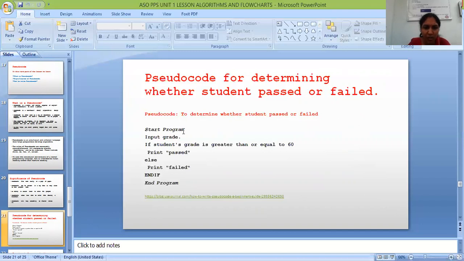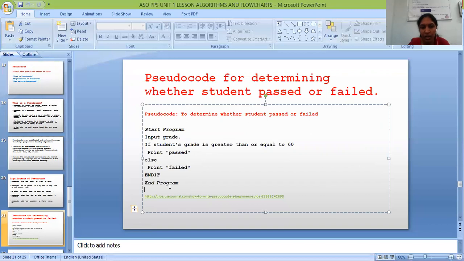First one is start program. Next, input grade. If student's grade is greater than or equal to 60, print passed, else print failed. End if. Next, end of the program. This is the example for pseudocode.